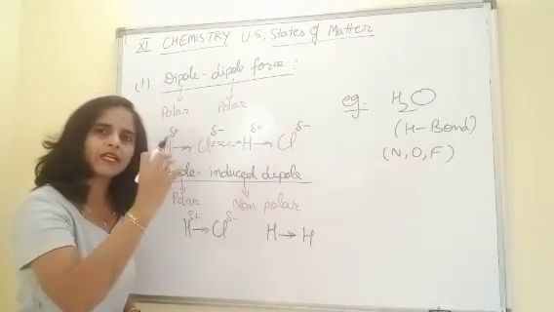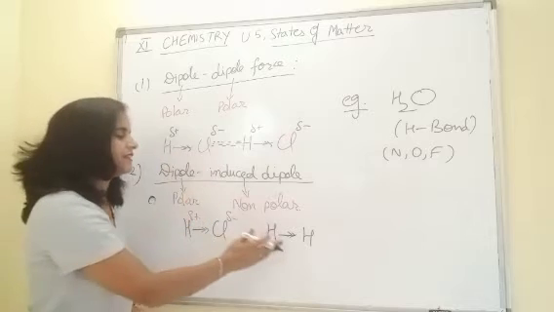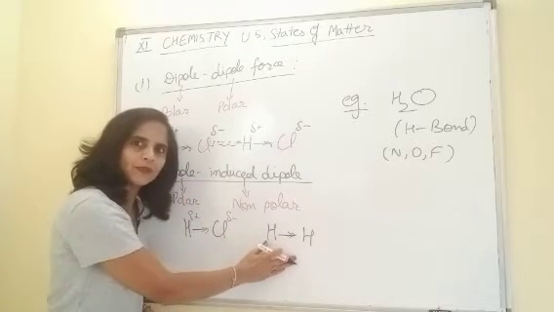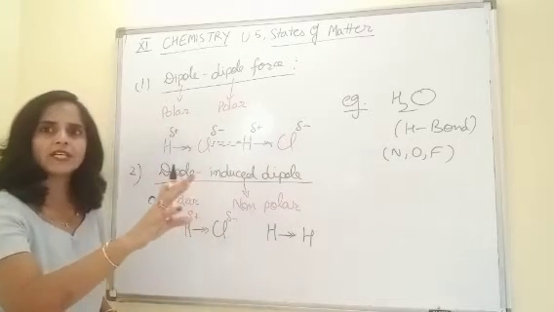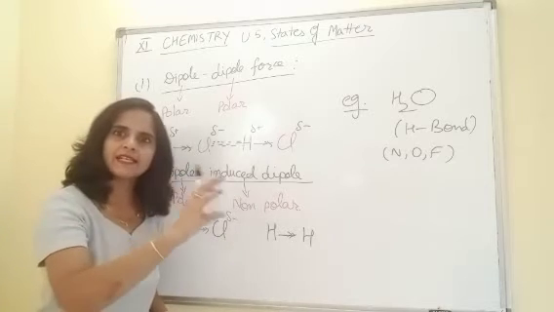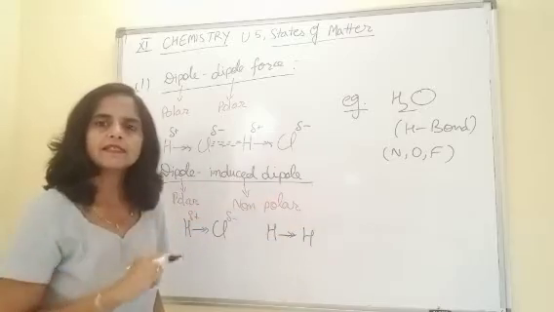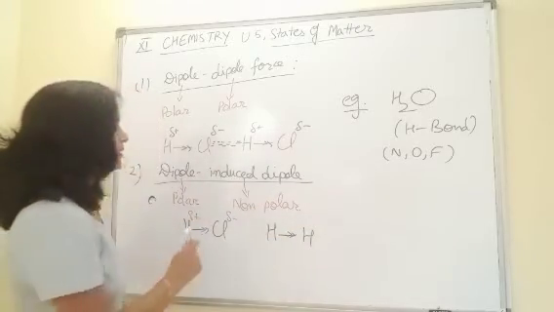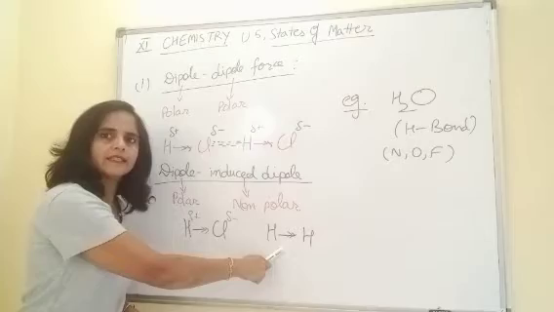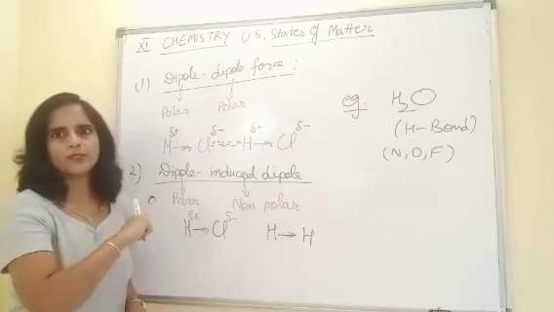It will induce polarity in this non-polar molecule. This is the meaning of induction: influencing anything without touching.